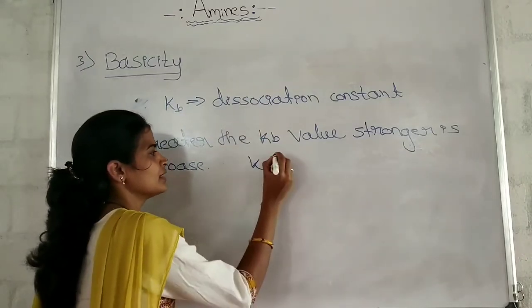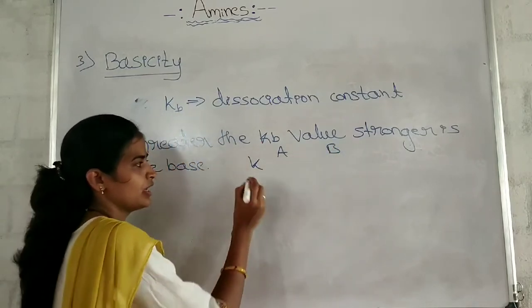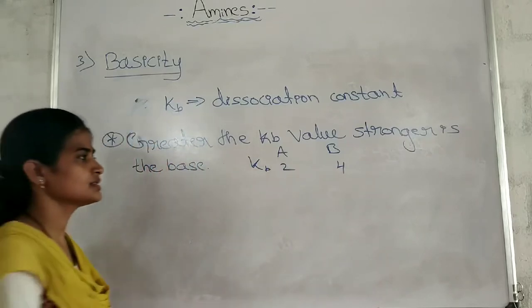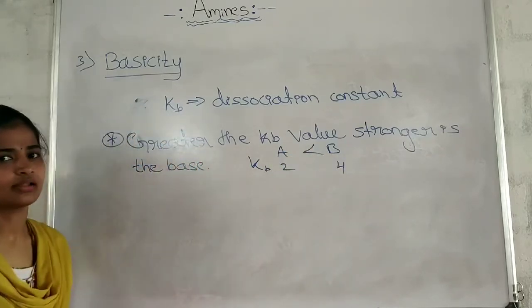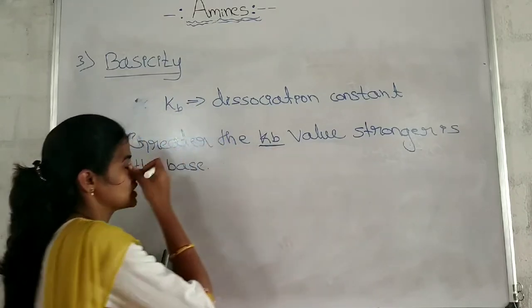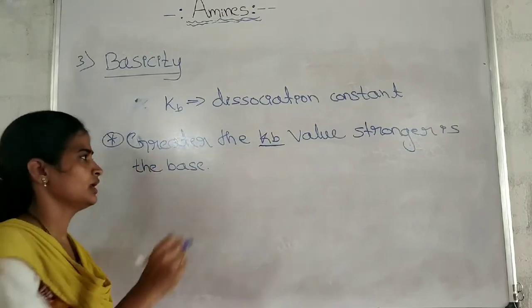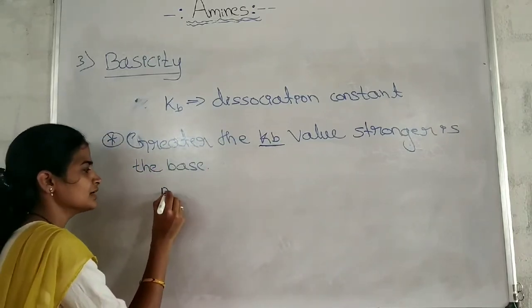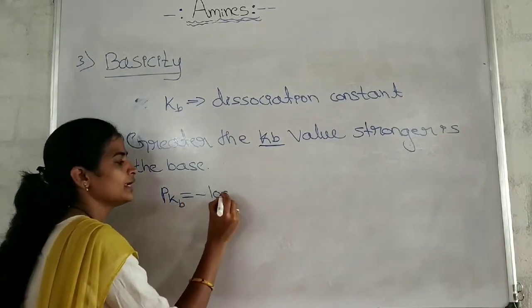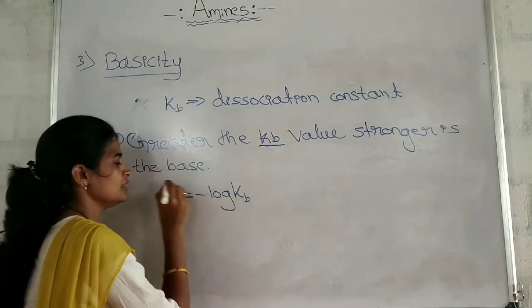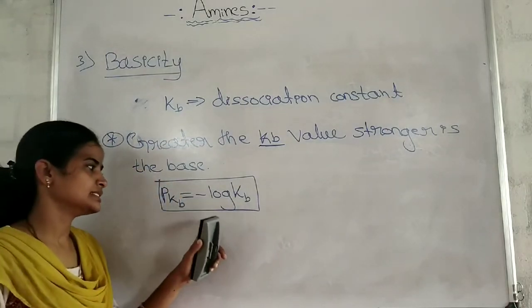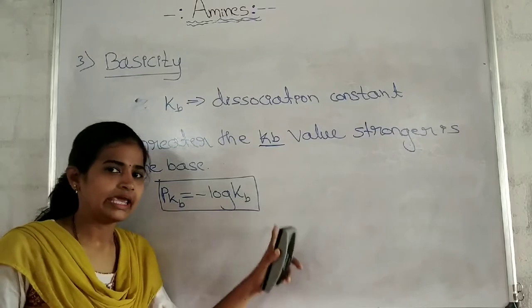For example, base A and base B. Base A's Kb value is 2, base B's Kb value is 4. Which is the stronger base? Base B is stronger than base A. What you should remember: greater the Kb value, stronger is the base. What is Kb? Dissociation constant. Then pKb is equal to negative logarithm of Kb.